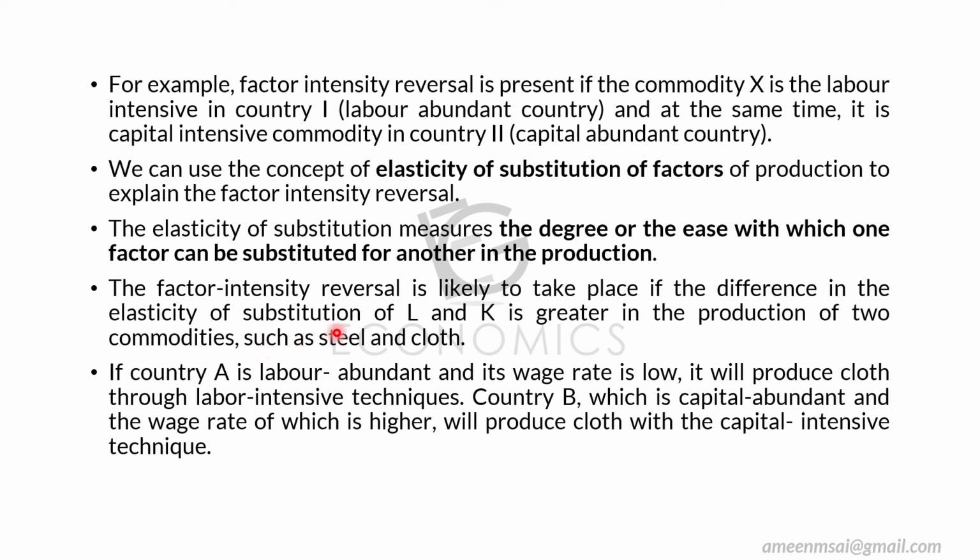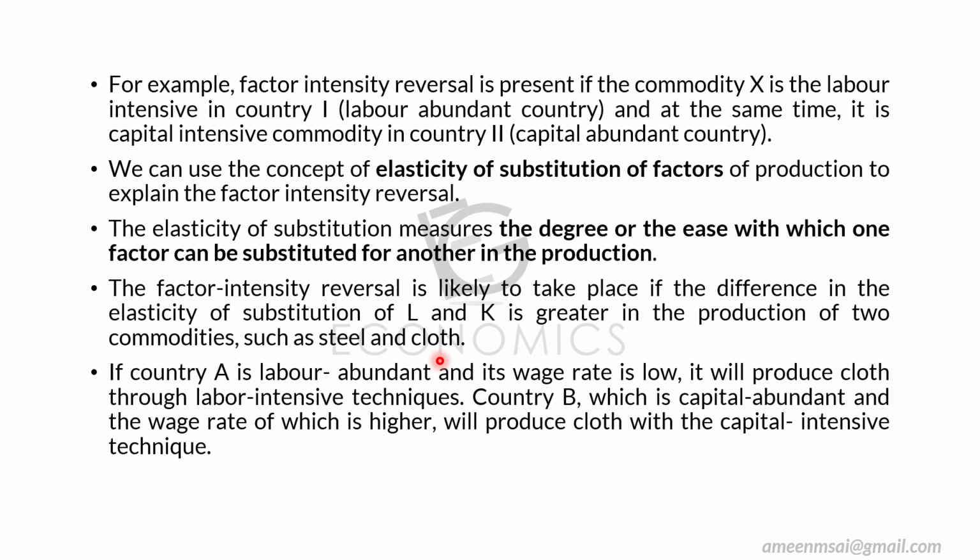So the elasticity of substitution between labor and capital will be more in the production of 2 commodities such as steel and cloth, because both commodities are extreme commodities, not in any way related.